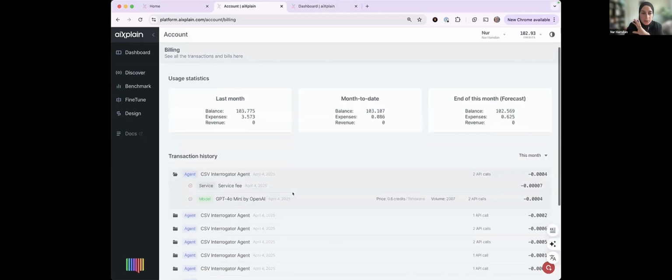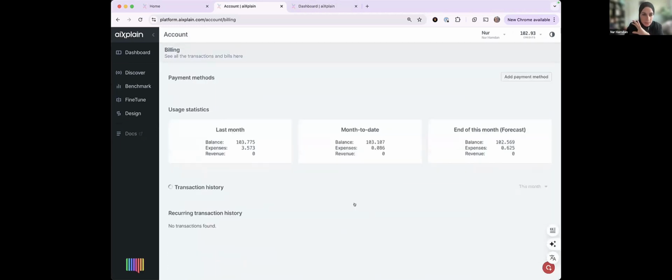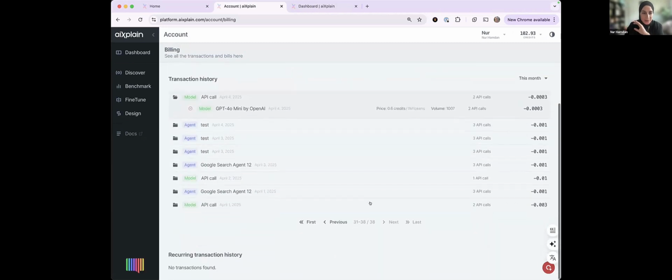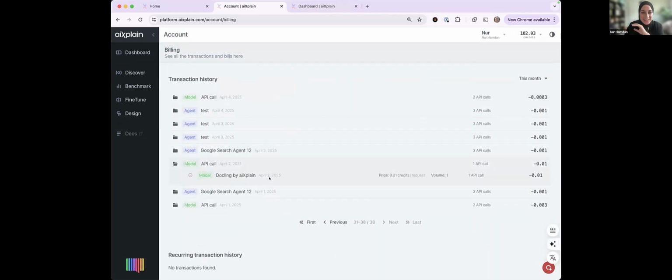If you're calling the models directly, let me go to an example. I haven't called models for a while. If you're calling models directly, it costs exactly what is on the card, with no service fee added. Okay. Any questions about creating a team, adding credits, how to use the marketplace, or how to look at your transactions? These are the main topics I wanted to cover.